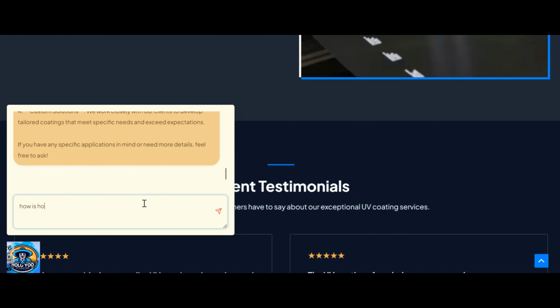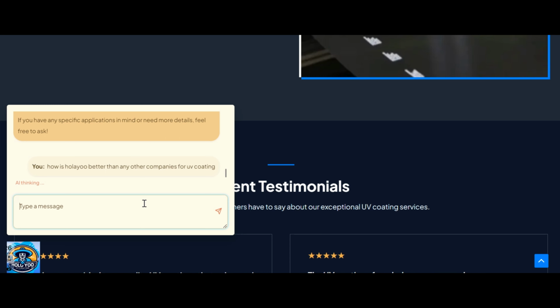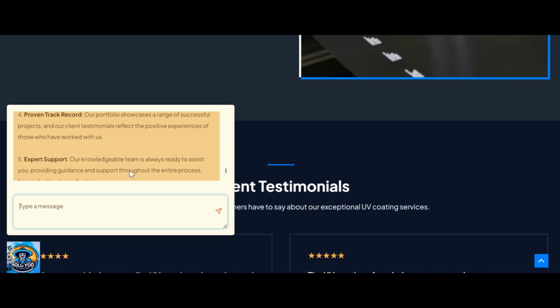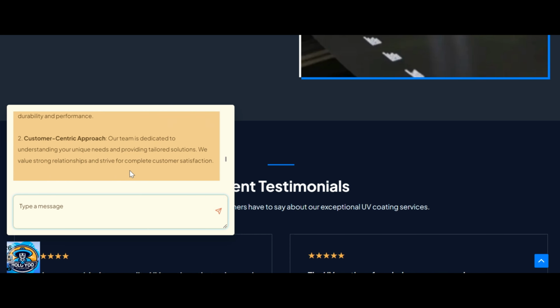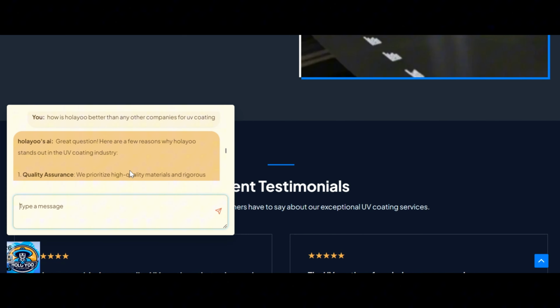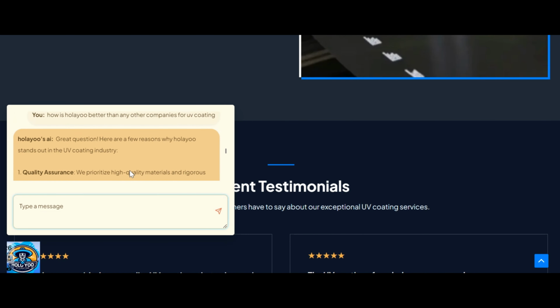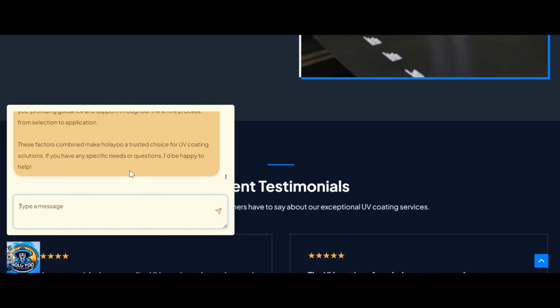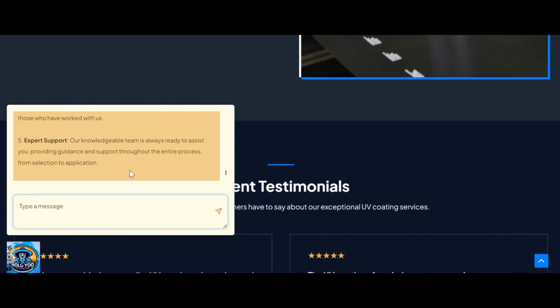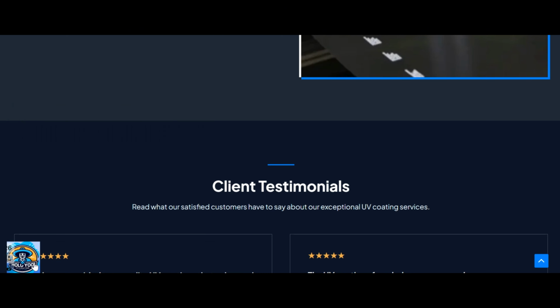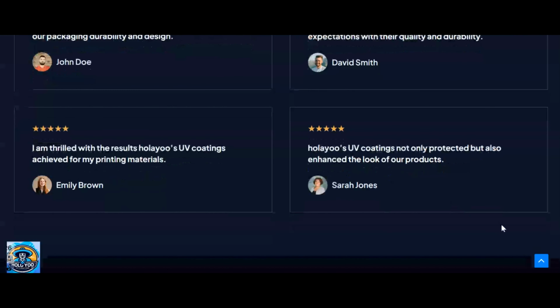So this is the chatbot, and if I test it, we may ask how HolaU is best for UV coating. The AI thinks and answers in the best way possible to impress the customers and to increase the sales of that business. The AI chatbot is specially trained on the data of the company by our software. This is done just by them filling a little form. Now let's talk about our automation.